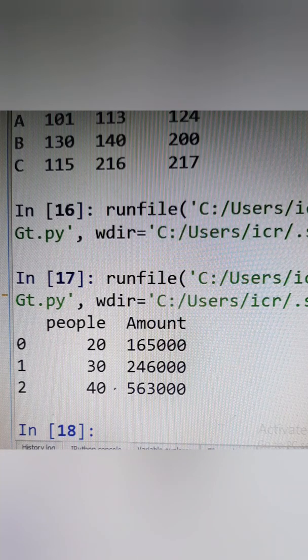Example 29 is saying consider 2 series objects, staff and salaries, that store the number of people in various office branches and salaries distributed. Write a program to create another series object that stores average salary per branch, and then create a data frame object from the series object.